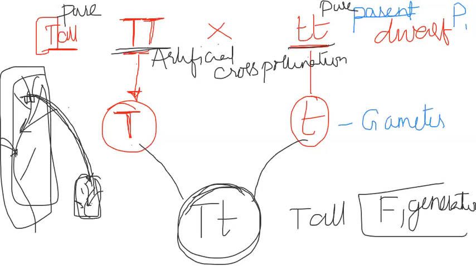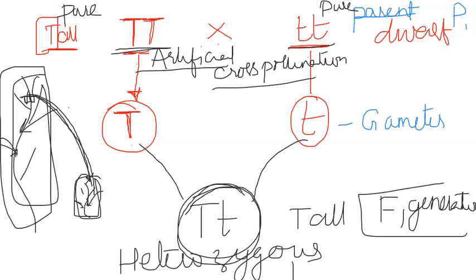That's why, in the parental generation, we did artificial cross-pollination. So what do we obtain? We obtain heterozygous tall plants.